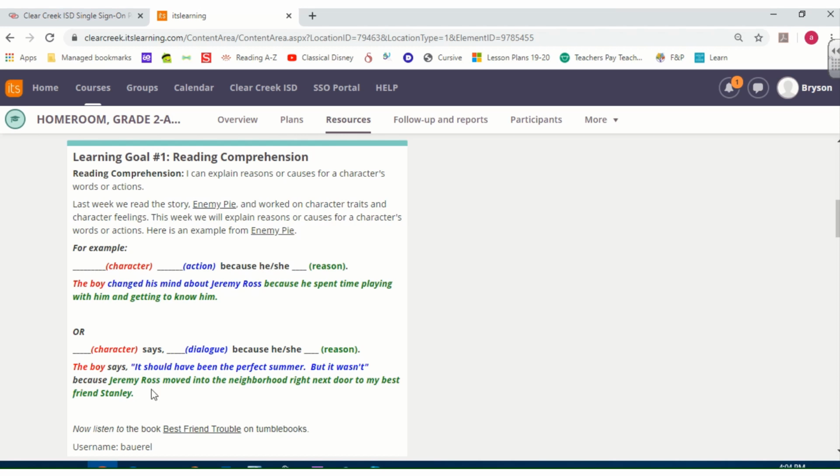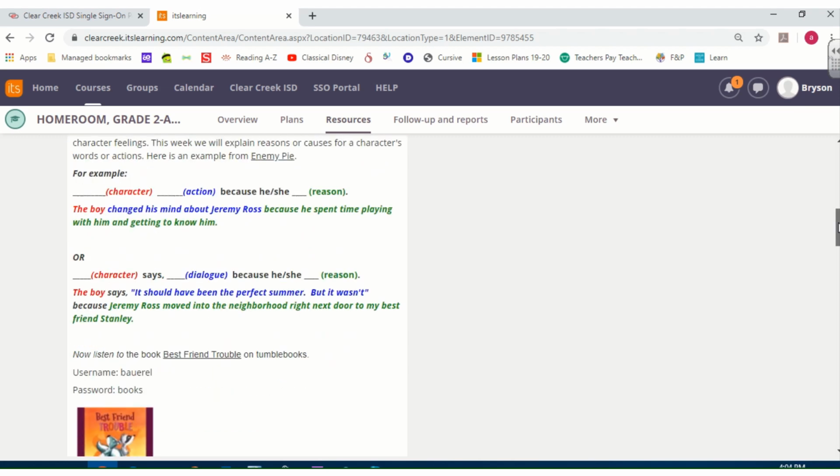Another example from Enemy Pie, the book we read last week, is the boy says, "It should have been the perfect summer, but it wasn't, because Jeremy Ross moved into the neighborhood right next door to my best friend Stanley." So whereas the top one is explaining an action for the character's reasonings, the second one here is talking about the character's dialogue, so what their words are in explaining a specific reason.